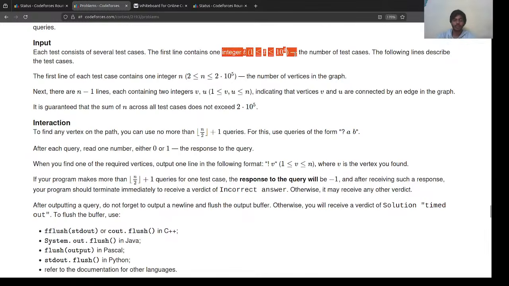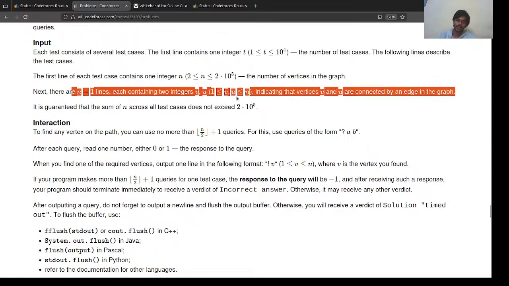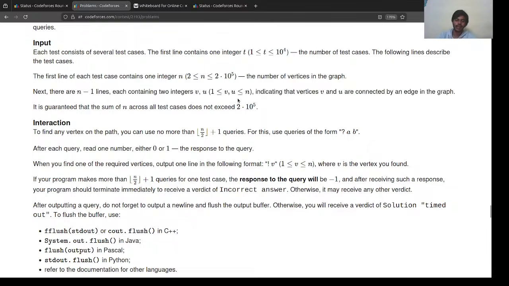Okay, so for the input we are given test cases, then we are given n, the number of vertices in the graph, and then we are given the description of the graph using n-1 edges, the tree here. To ask a question, we use a question mark followed by a and b, and to print the answer we use an exclamation mark and the vertex we think.